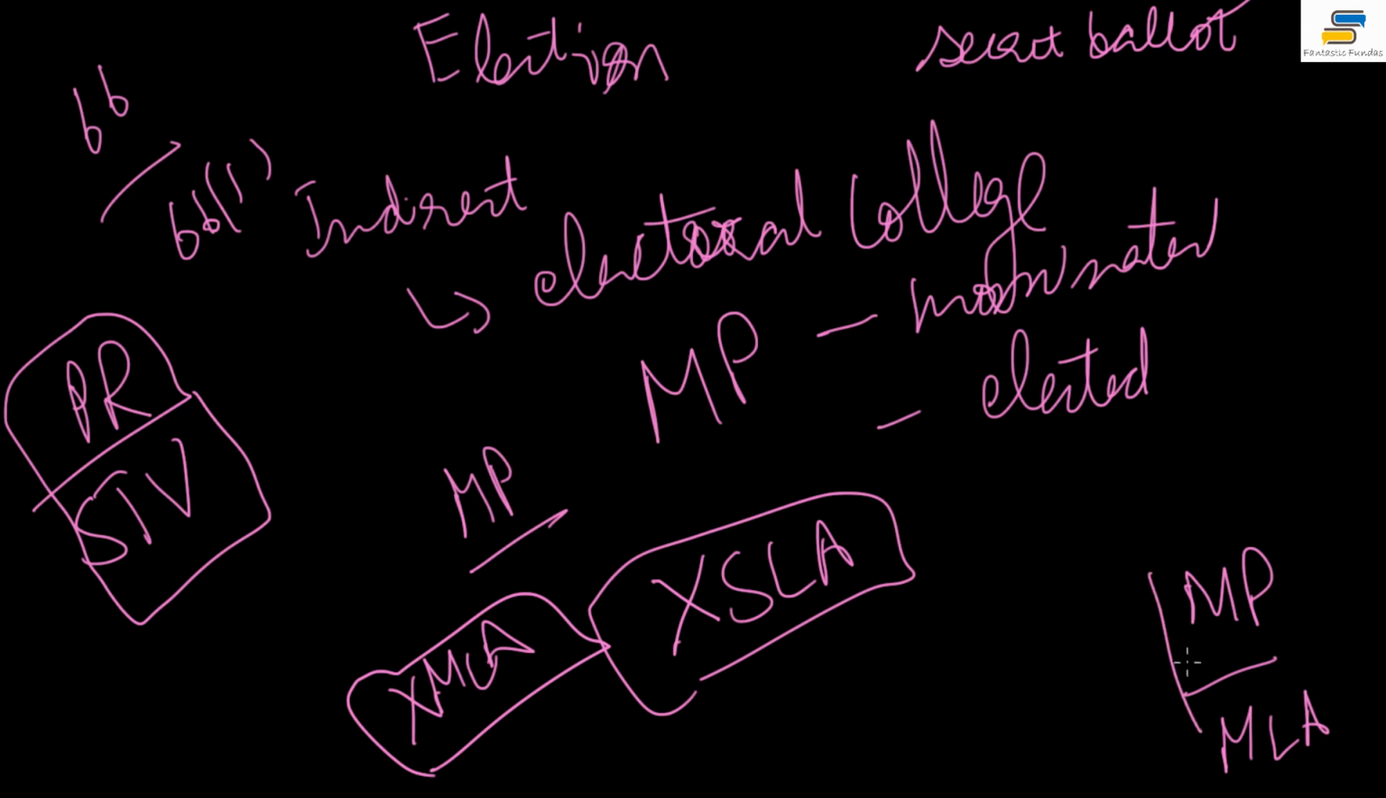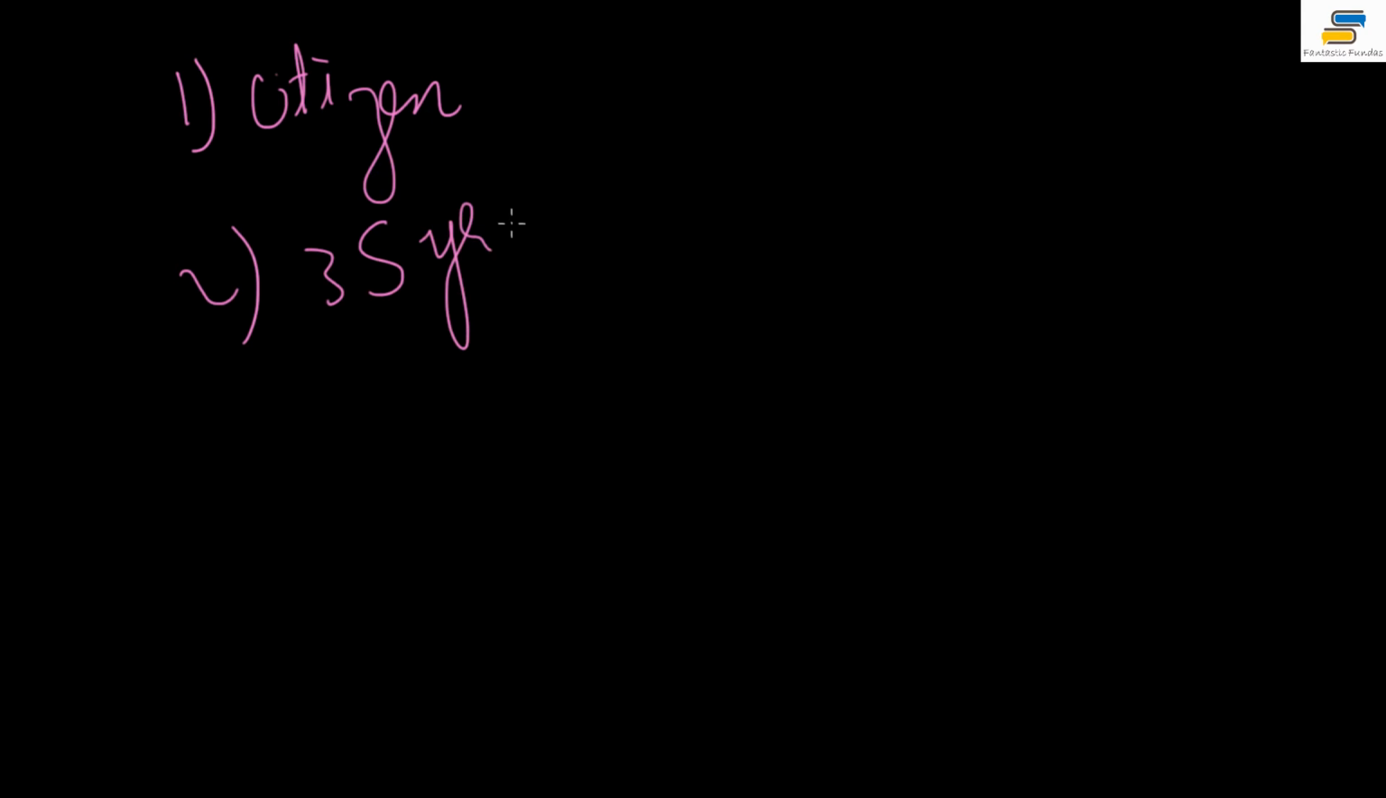That means that he will automatically be quit. Okay, and there are a few conditions to be the vice president. Number one, the person should be a citizen of India. This is an important thing, right? Number two, the age of 35 years. Now this is a pretty high age, right?